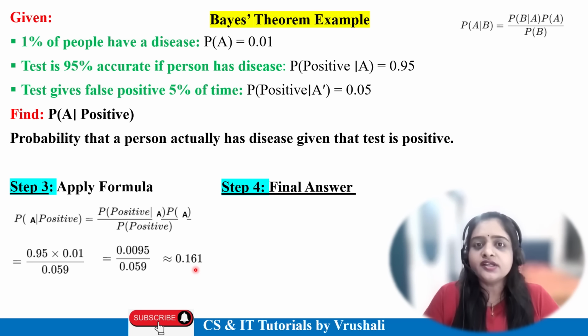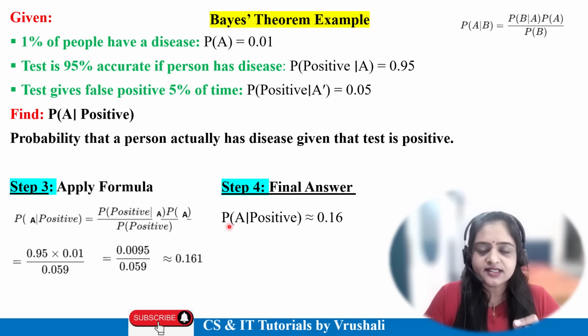So in step 4, the final answer: the probability that a person has the disease and their test is positive is 0.16, that is 16%.